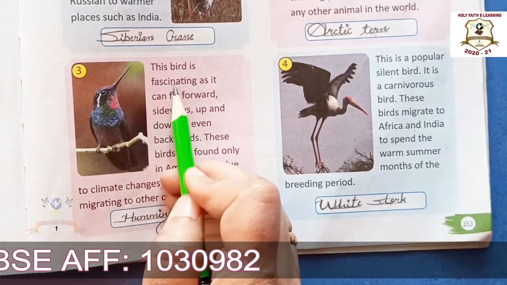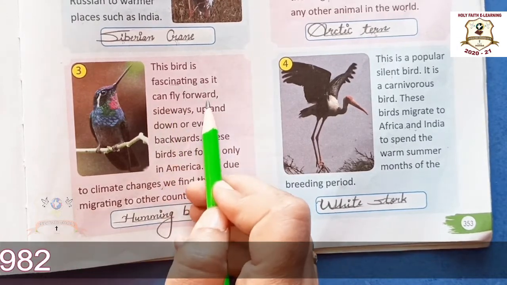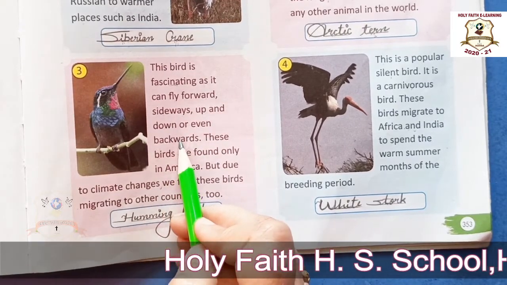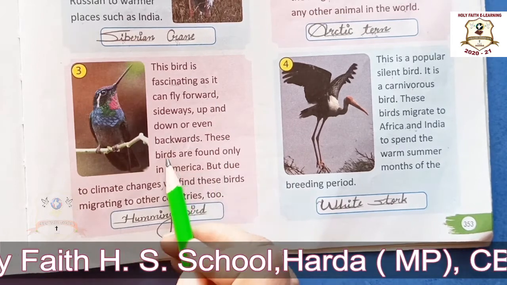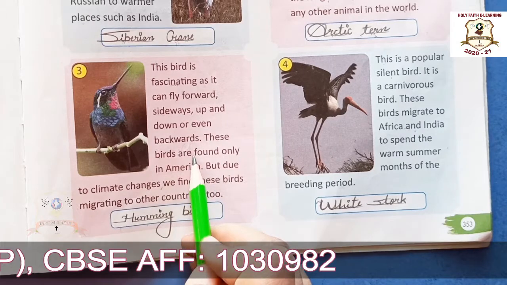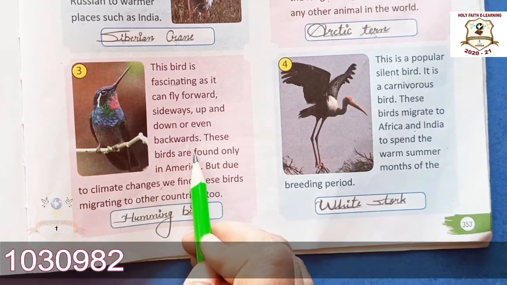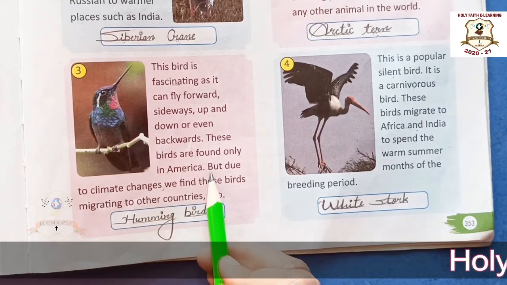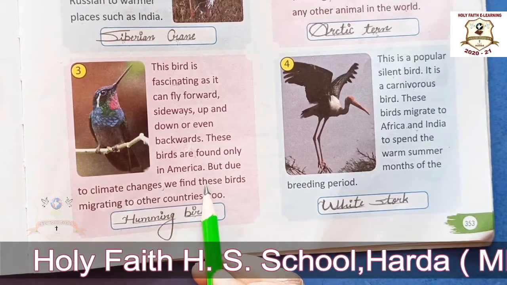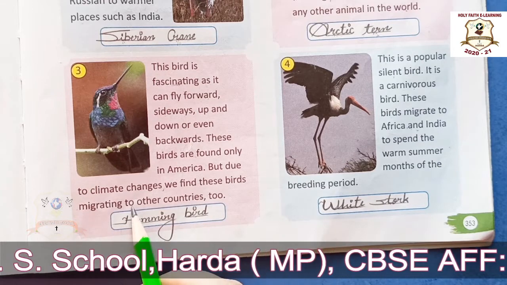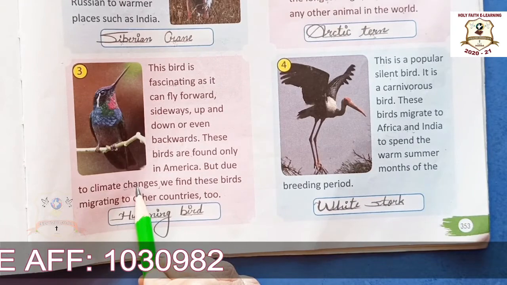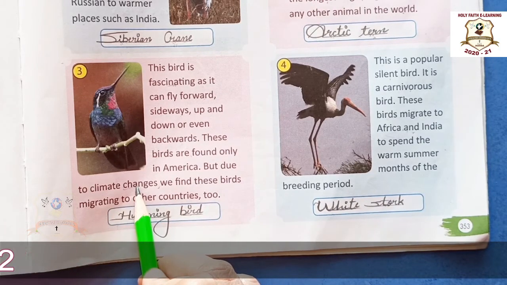ये fascinating क्यों है? Because ये bird forward, sideways, up, down and backward भी fly कर सकता है. Okay? These birds are found only in America. और ये जो bird होते हैं ये कहाँ पाए जाते हैं? Only अमेरिका में ही पाए जाते हैं. But due to climate changes, we find these birds migrating to other countries too. But climate changes की वजह से ये दूसरी countries में भी migrate करते हैं.